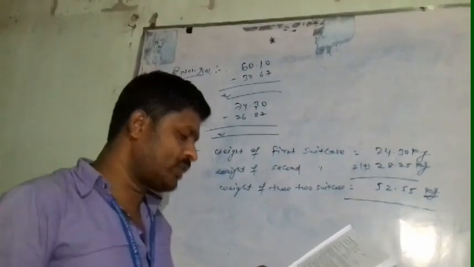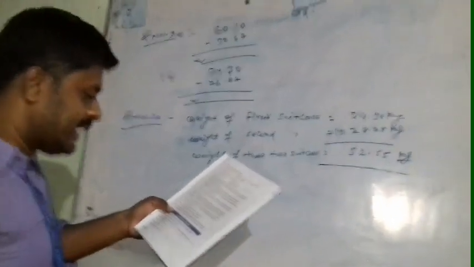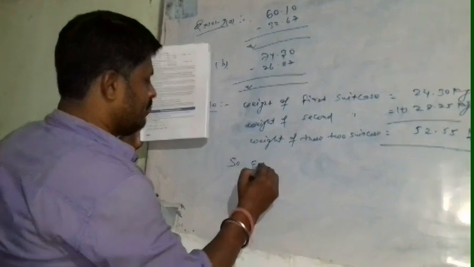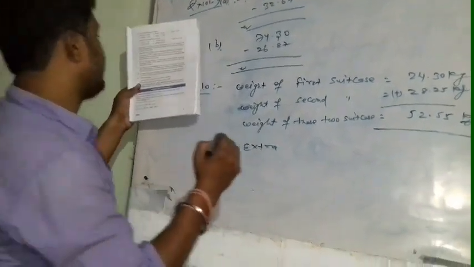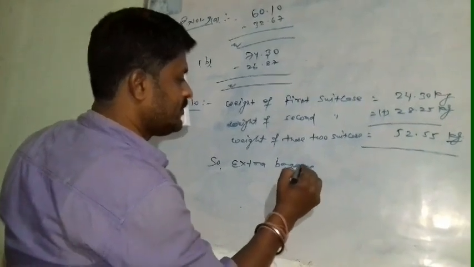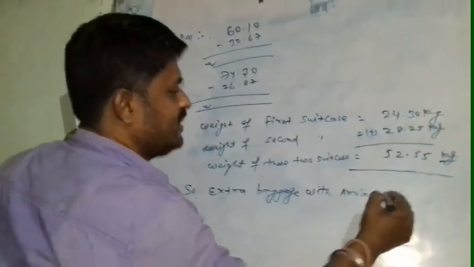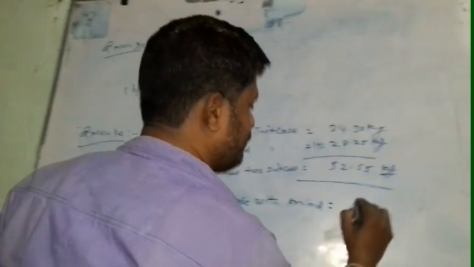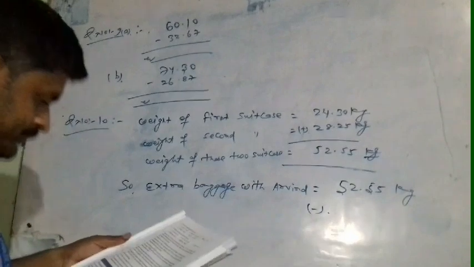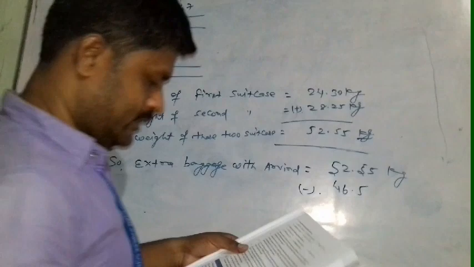But at the airport 46.5 kg is allowed only. So the question arises, how much extra baggage did Arvind carry? So the extra baggage with Arvind is equal to 52.55 kg minus 46.50 kg.